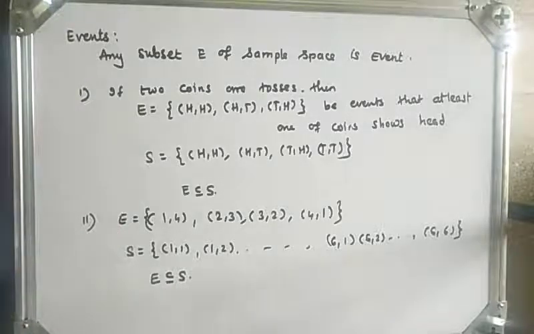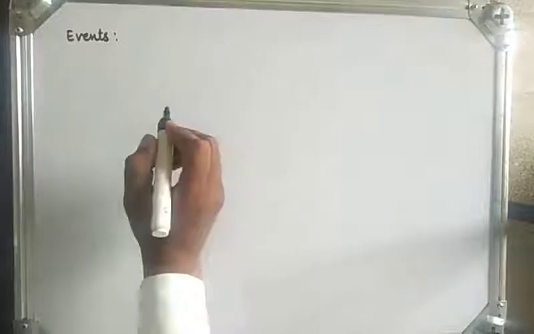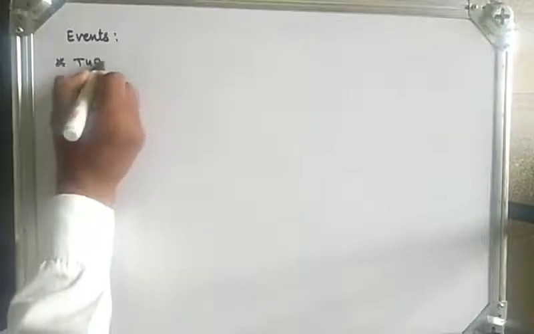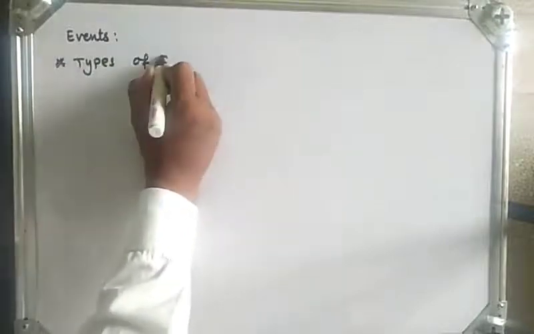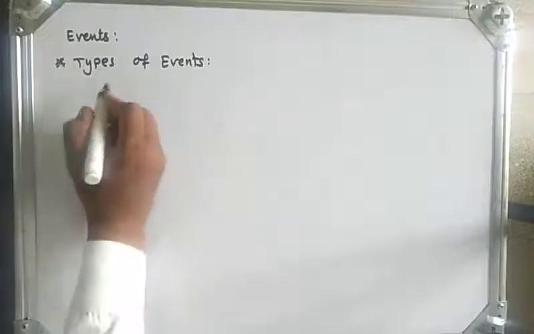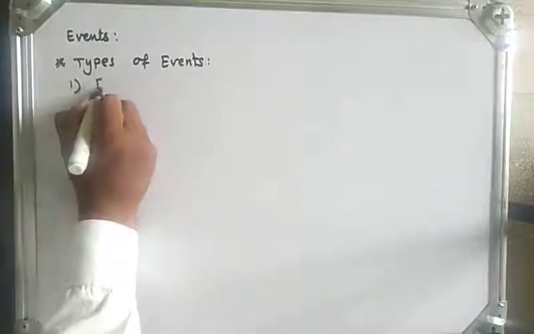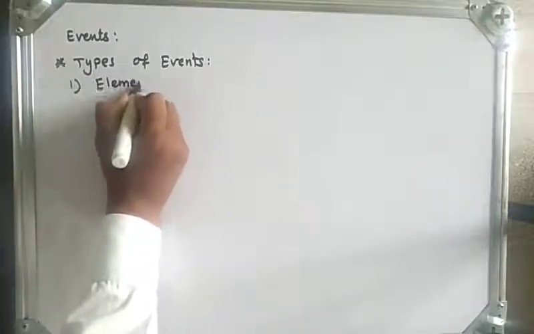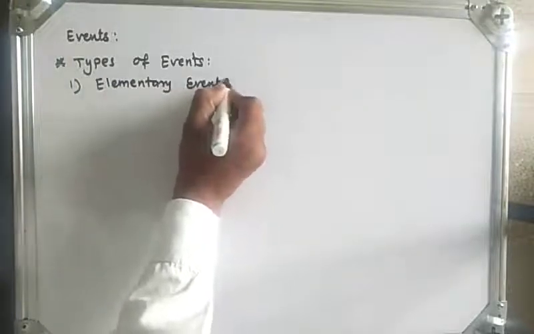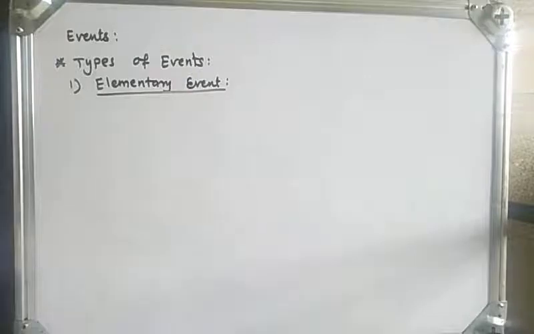Now let's see the types of events. The first type is elementary events. It is defined as an event which contains only one sample point of the sample space S, and it is called an elementary event.